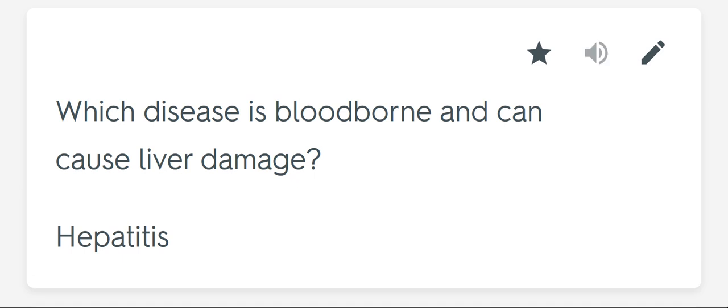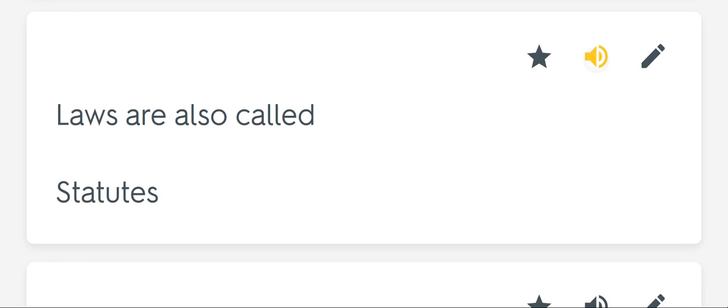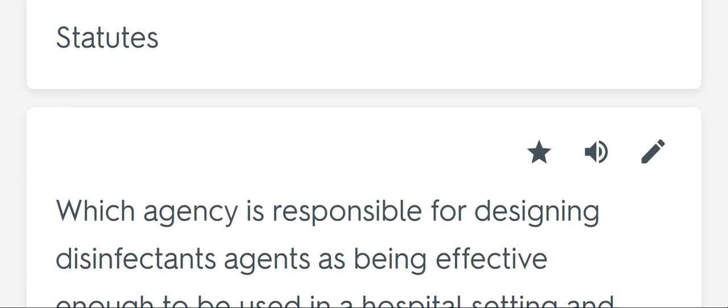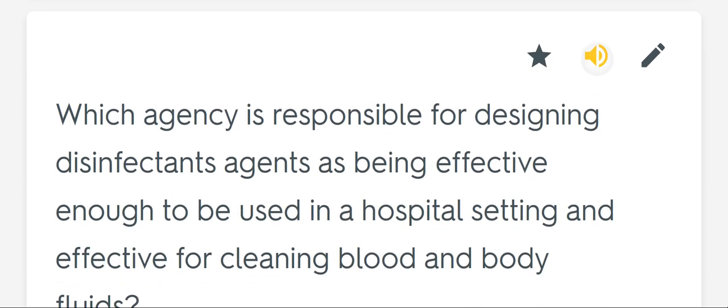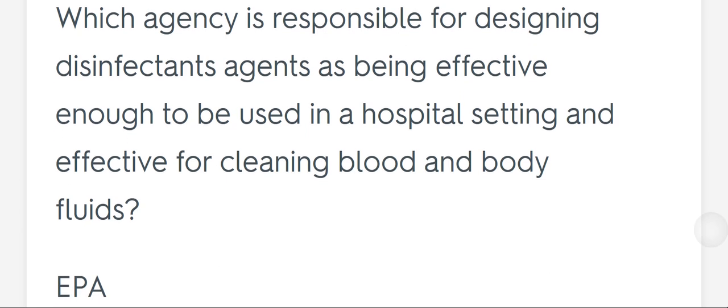Hepatitis. Laws are also called statutes. Which agency is responsible for designating disinfectant agents as being effective enough to be used in a hospital setting and effective for cleaning blood and body fluids? EPA.